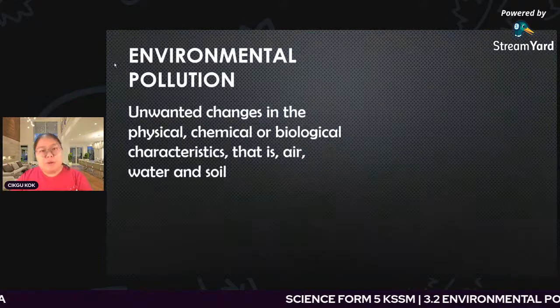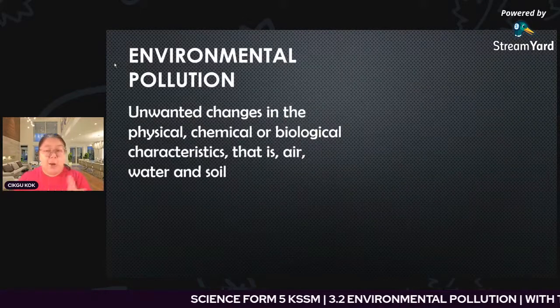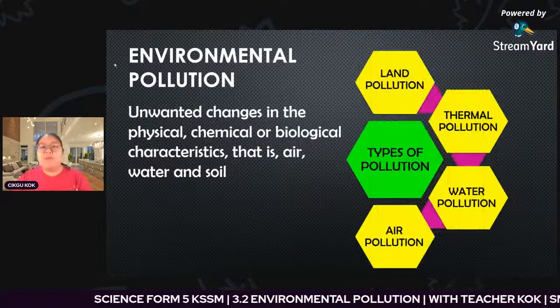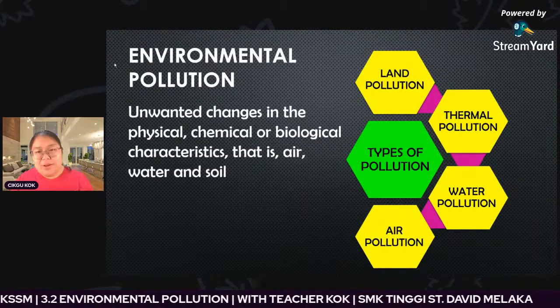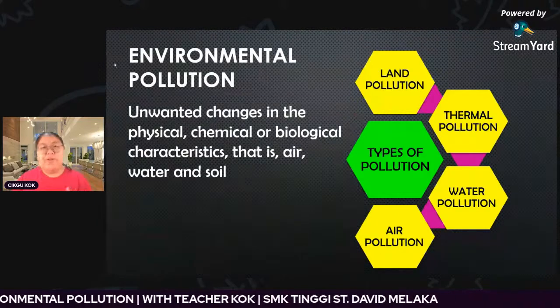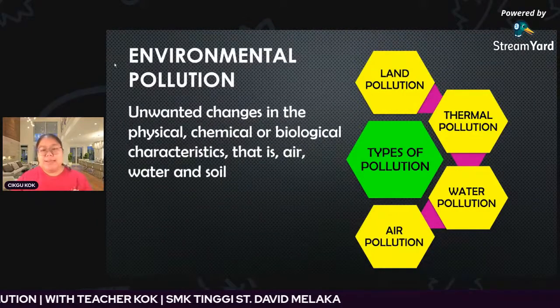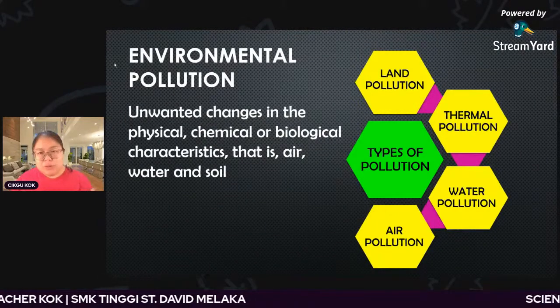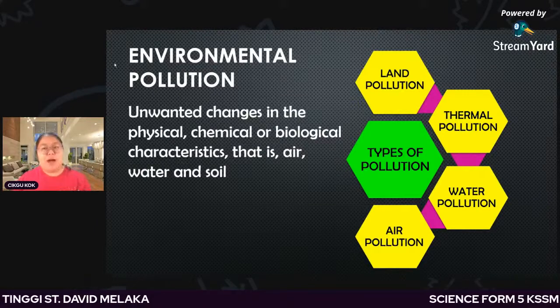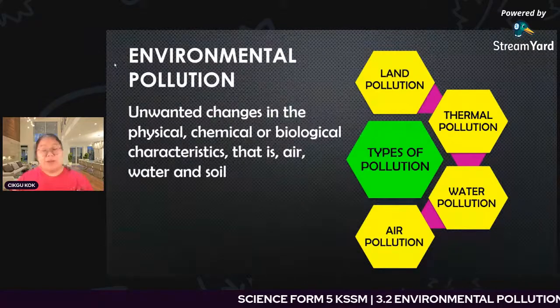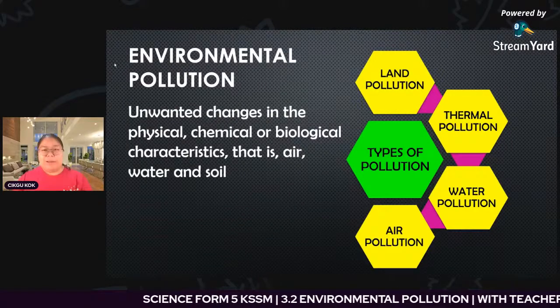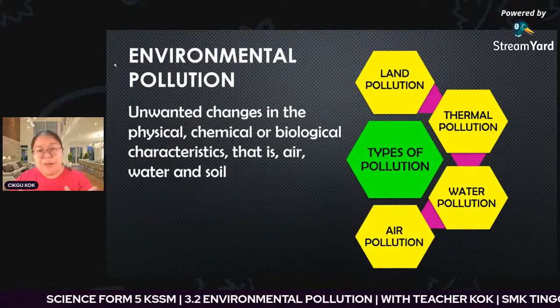Let's see, pollution can be separated into how many types? From here we separate it into four types of pollution. I think everybody is very familiar with these four types of pollution. You also know how to solve them, and you also know what the sources are. But we need to go through them again now, because this is one of the topics from chapter 3. Let's see them one by one.